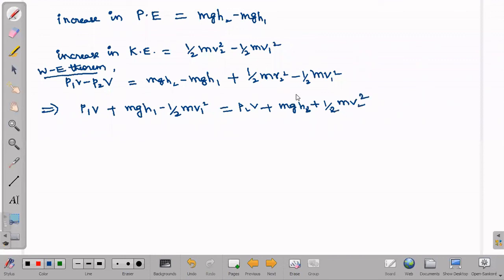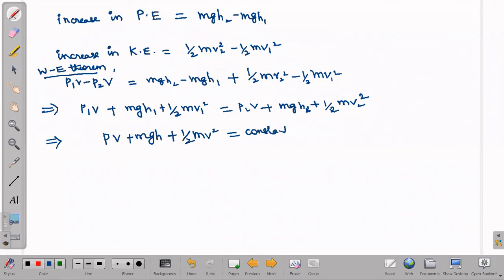Now from here we can simply write, just like A1 v1 is equal to A2 v2, which we wrote as Av is equal to constant, here also PV plus mgh plus half mv square is equal to constant.